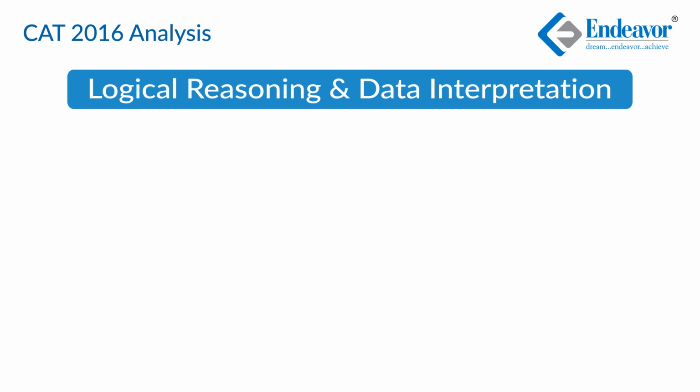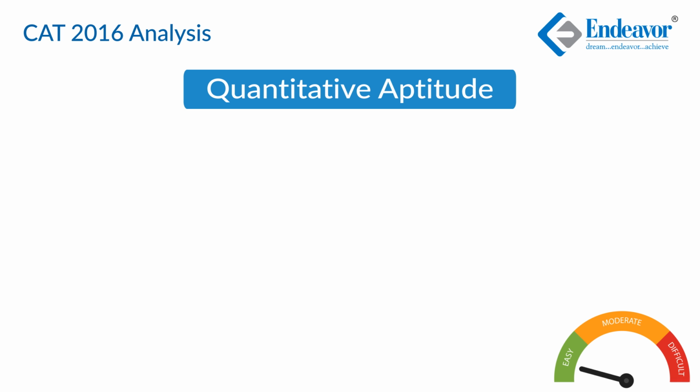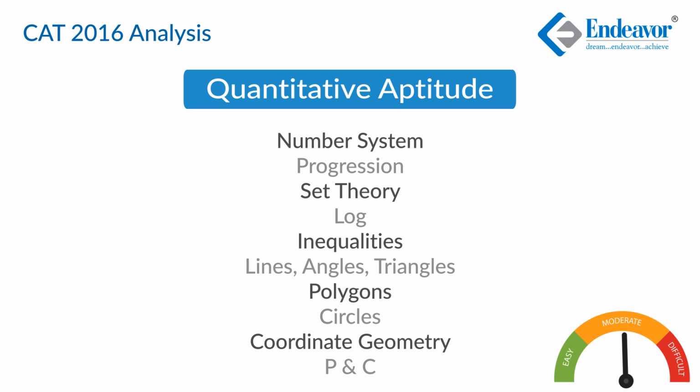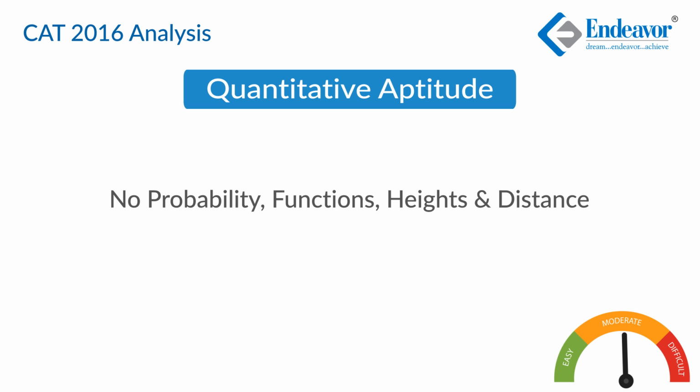Moving on to the third section, which was quantitative aptitude. We can call this section of moderate difficulty in terms of the spread of questions. What was notable was the presence of at least 1 question from each of the chapters taught in aptitude: number system, progression, probably set theory, logs, inequalities, lines, angles, triangles, polygons, circles, coordinate geometry, PNC. You name a chapter and it was present there. Holding on to the past, they did not ask a single question of probability. Neither was there a presence of functions or heights and distances.